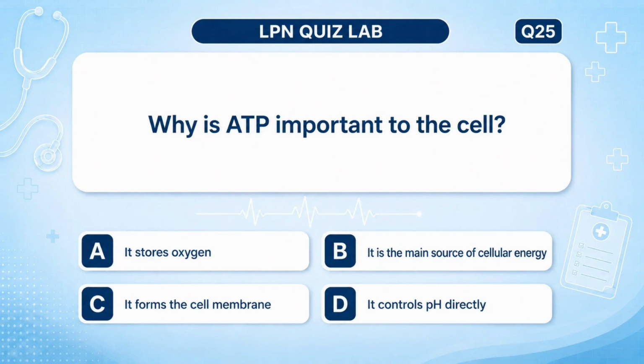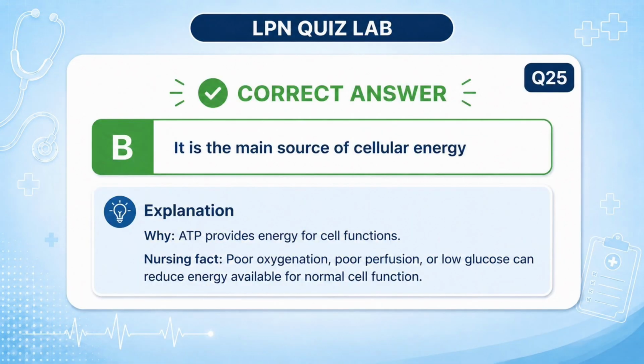Why is ATP important to the cell? A. It stores oxygen. B. It is the main source of cellular energy. C. It forms the cell membrane. D. It controls pH directly. Answer: B. It is the main source of cellular energy. Why? ATP provides energy for cell functions. Nursing fact: poor oxygenation, poor perfusion, or low glucose can reduce energy available for normal cell function.